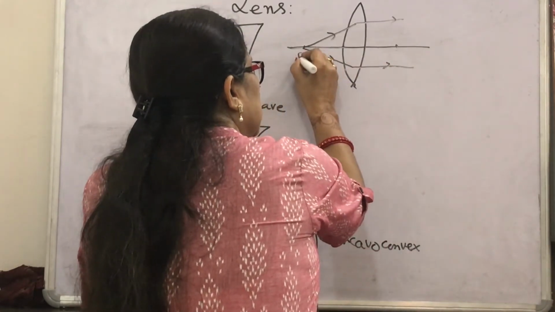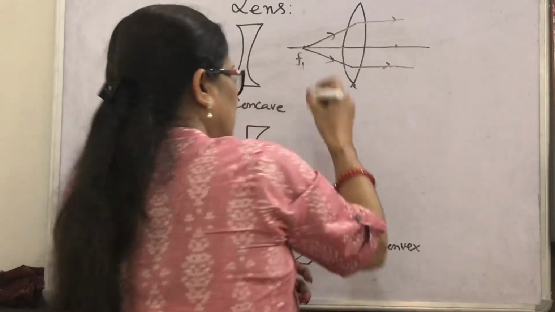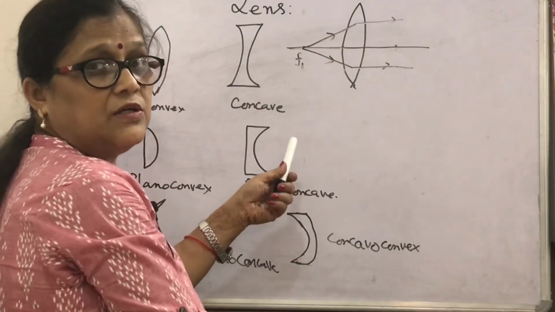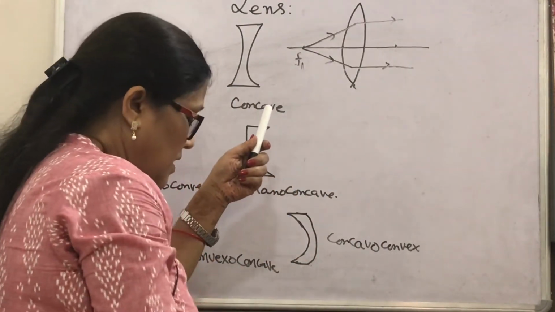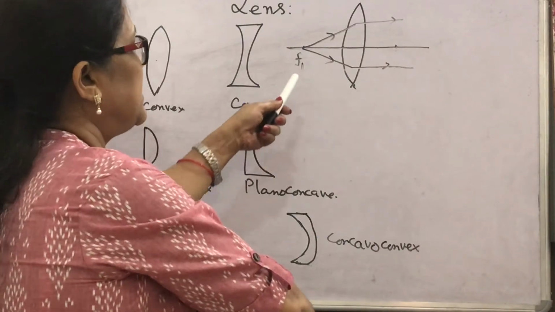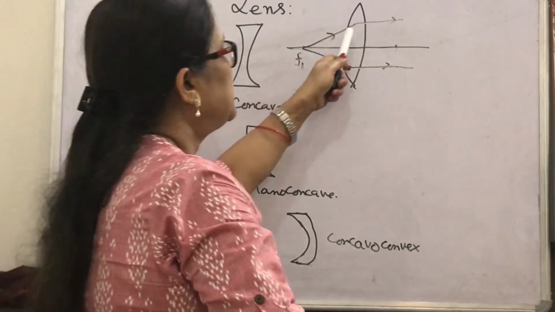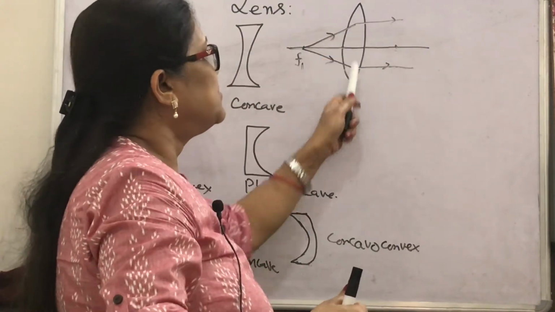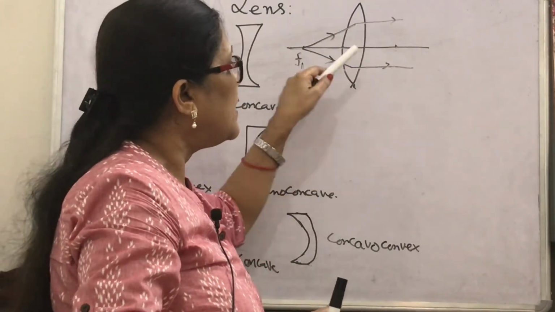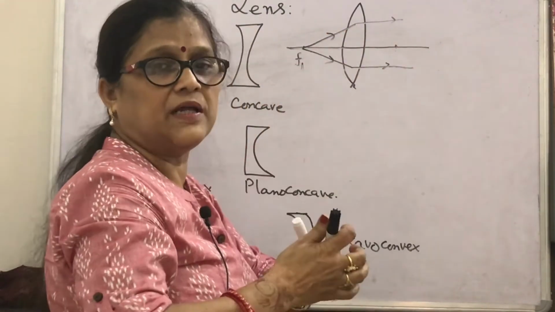This is called the first focus of the convex lens. So remember how the first focus is decided: a point on the principal axis through which, if the rays pass through the lens, they emerge parallel to the principal axis.